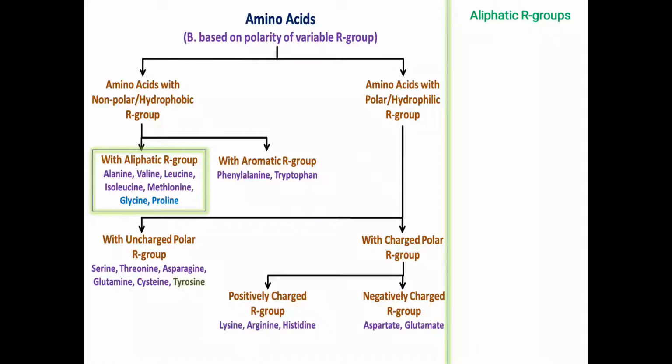The classification of the amino acids with aliphatic R group is highlighted, including alanine, valine, leucine, isoleucine, methionine, glycine and proline. Now let us understand the structure of variable R groups of these amino acids. So first we will start from glycine, okay. In glycine you will see only a hydrogen atom that cannot interact with water, okay. Now next amino acid is alanine. It is also having the hydrophobic methyl group as R group.